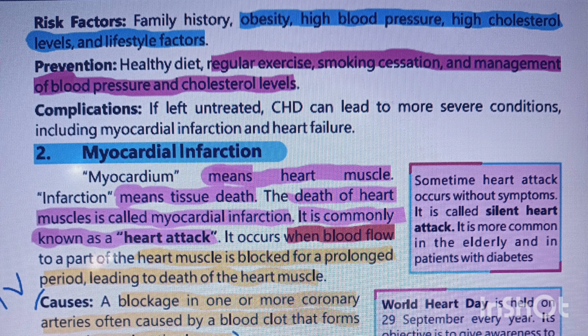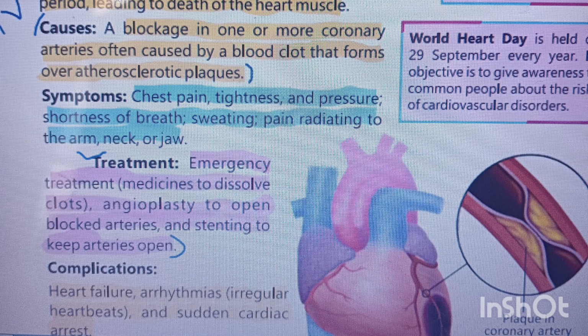When does this happen? When blood flow does not reach the heart muscles properly for a long time due to a blockage, it leads to the death of heart muscles. Now, what is the cause of this? One cause is a blockage in the coronary artery at one or more points. Additionally, it forms blood clots over atherosclerotic plaques, which start accumulating there. The passage becomes narrow. As you can see in the diagram, this is the artery, and fat has started depositing inside it. Look, the path for the blood has narrowed. Now, the blood cannot flow through it easily.